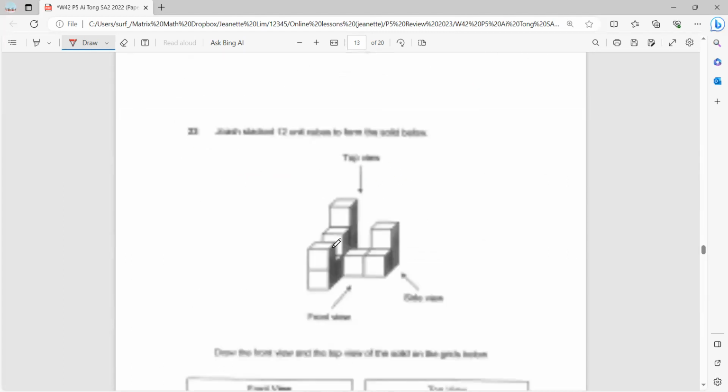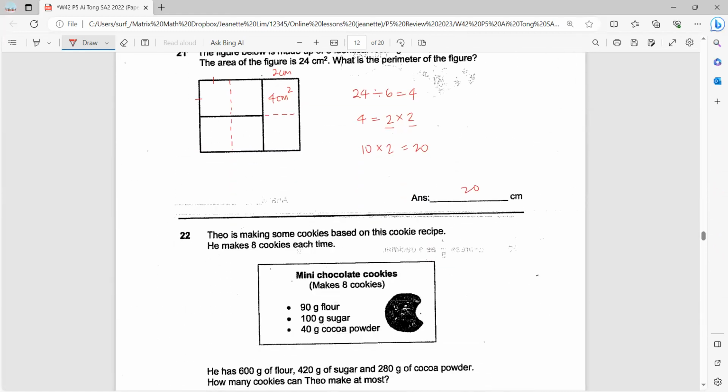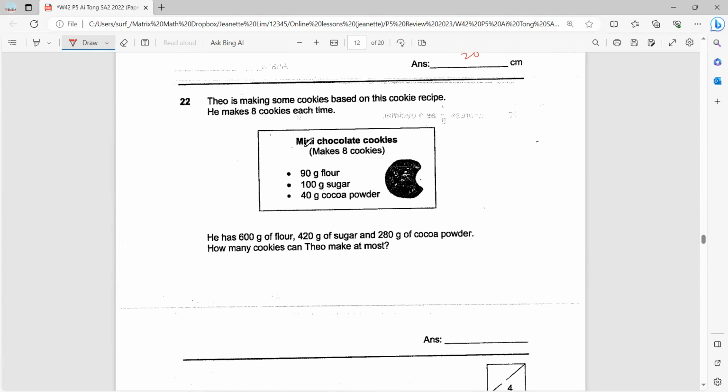Okay, question 22. Theo is making some cookies based on this cookie recipe. He makes 8 cookies each time. Okay, so according to this recipe, you can make 8 cookies if you have all these ingredients. So he has the 3 ingredients, but the mass of each is different. So let's see what he has. He has 600 grams of flour, 420 grams of sugar, and 380 grams of cocoa powder. So how many cookies can he make at most?